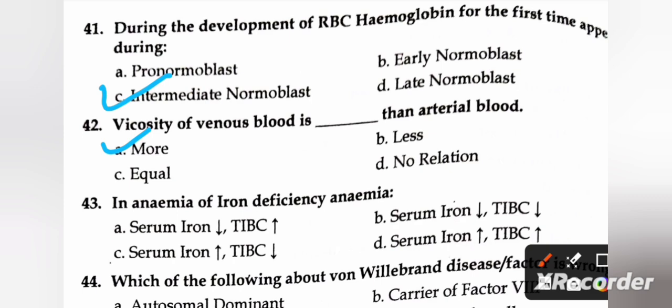Next question is, in iron deficiency anemia: A, serum iron decrease, TIBC increase; B, serum iron decrease, TIBC decrease; C, serum iron increase, TIBC decrease; and D, serum iron increase, TIBC increase. Right answer is A, serum iron decrease and TIBC increase.